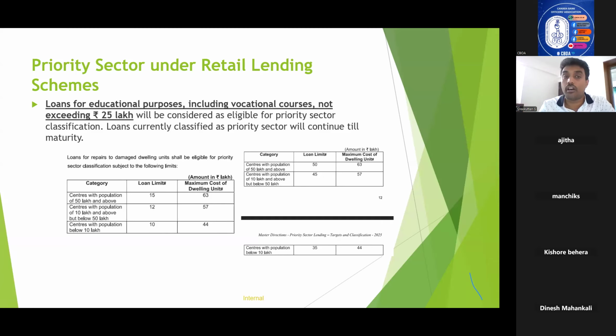Okay. So the priority sector, I think it is now fairly understood for all of you. The loans that are considered as education loan and housing loan. Within housing loan, you have two categories: repairs and renovation and fresh construction. And there are classification criteria also. Not all loans are priority sector loans. It will be based on the cost also.